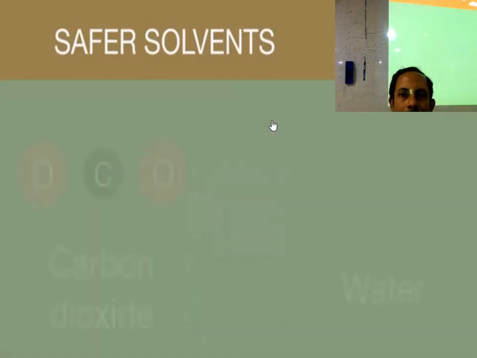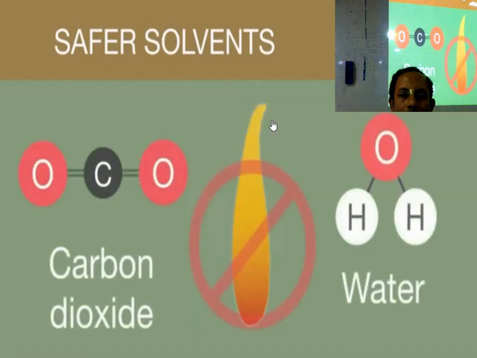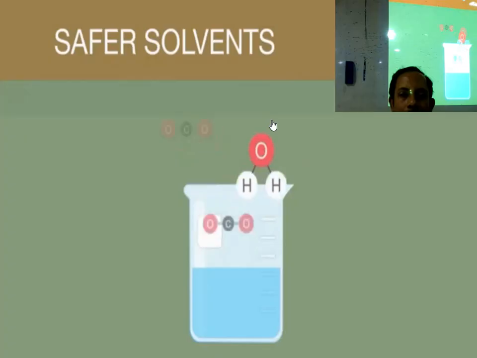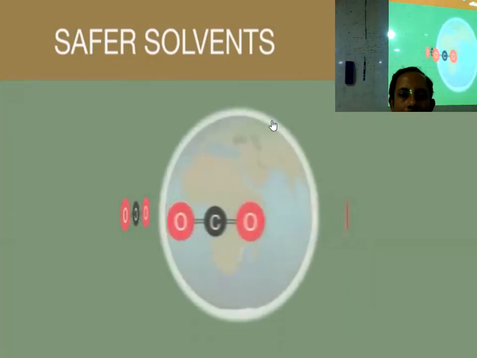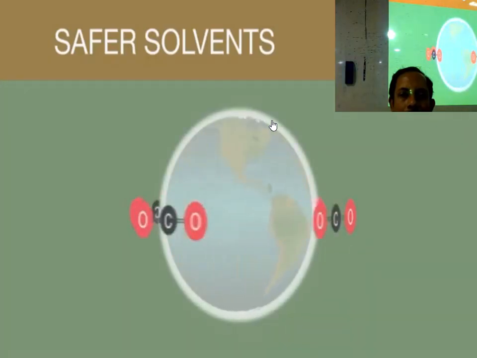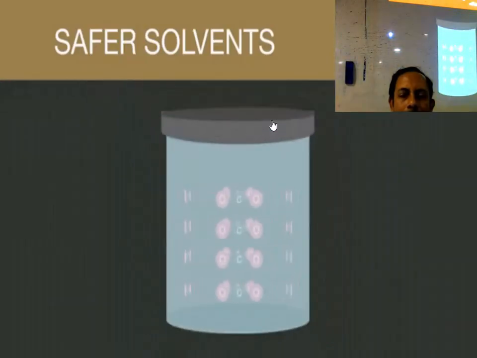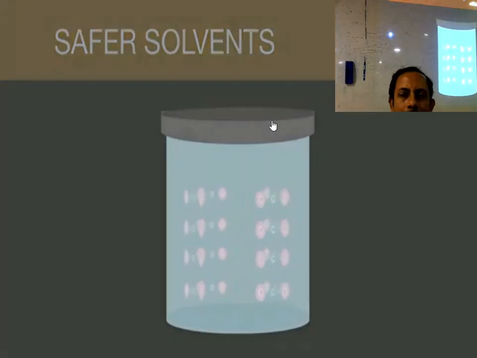More importantly, carbon dioxide and water are not flammable, like most organic solvents, and are very easy to obtain from other chemical processes. Imagine, instead of releasing carbon dioxide into the air and it contributing to global warming, we can collect it and use it as a solvent instead. This has been especially useful to the dry cleaning and textiles industries.